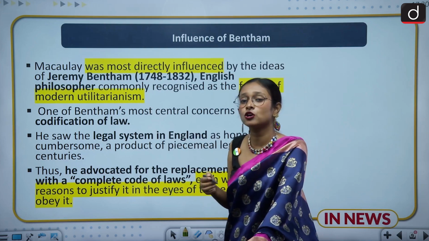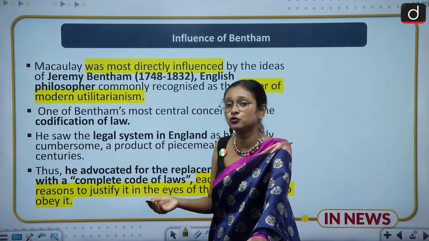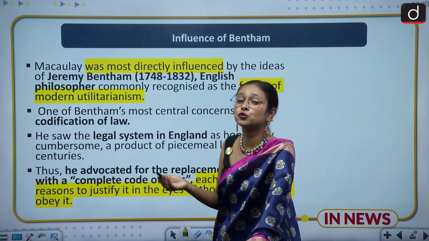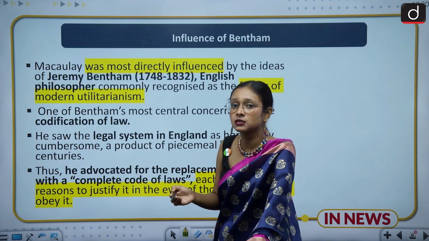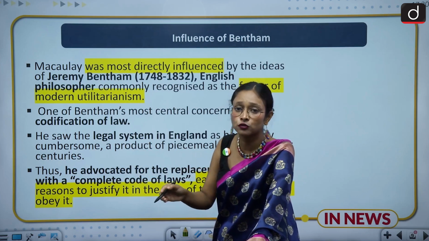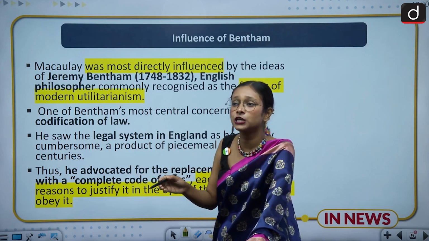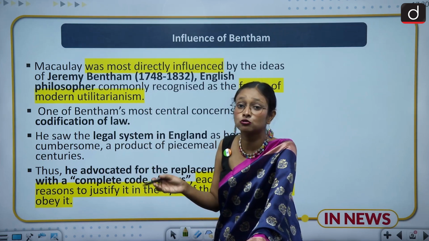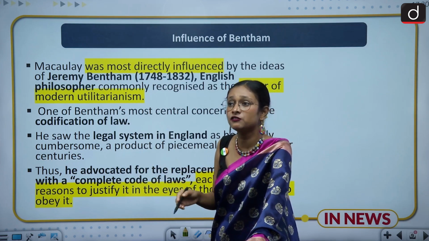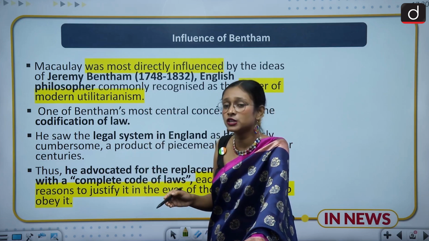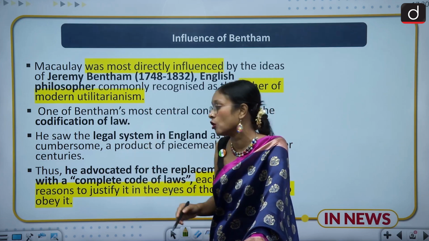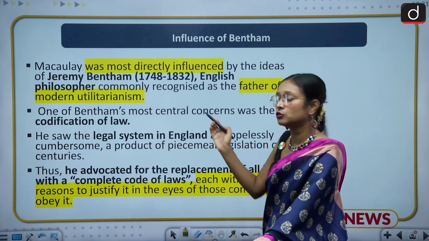Bentham was the philosopher of utilitarianism, and utilitarianism says that there should be the greatest happiness for the greatest number of people. So their main concern was that there should be codification of the law, and if the law were codified, it would solve the problems of all the masses, including the Indian masses. With this opinion, Macaulay created this codification and introduced such a law. So this is the influence of Bentham on Macaulay.